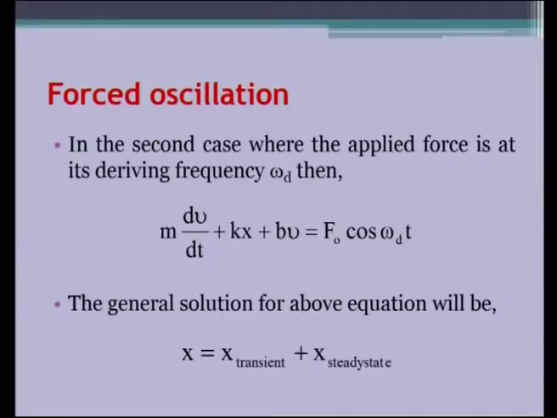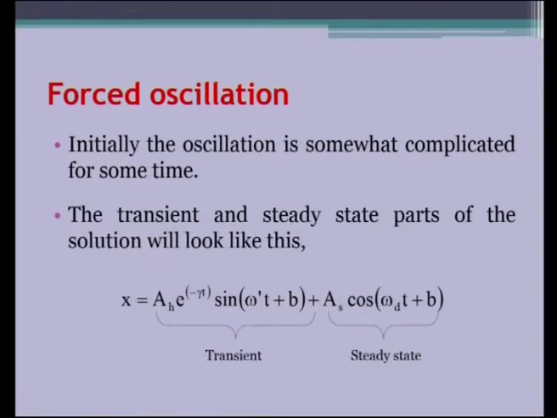That is the case of the damping, but because there is an external periodic force present in this case, it has a second part of the solution, that is called the steady state solution. Without getting much into the mathematical part, we directly take the physics expression. There are two terms, but we need to have a detailed look at the equation. See, this is how the transient and steady state expressions will appear. Initially, the oscillation is somewhat complicated for some time because of the presence of the two terms, the transient part and also the steady state part.